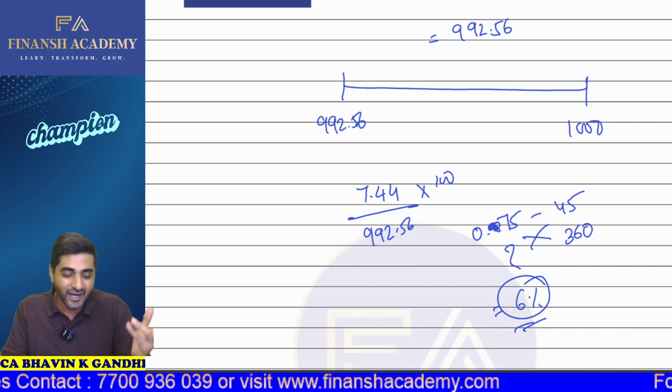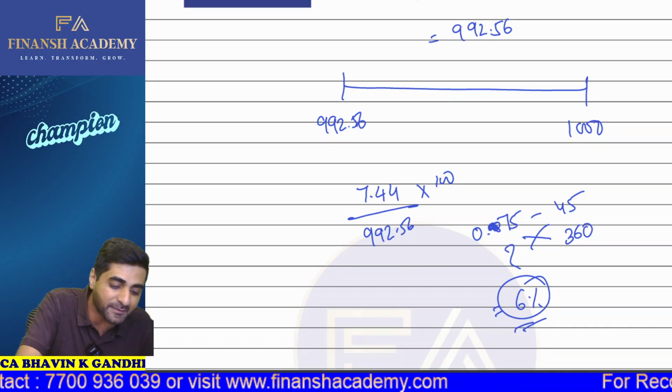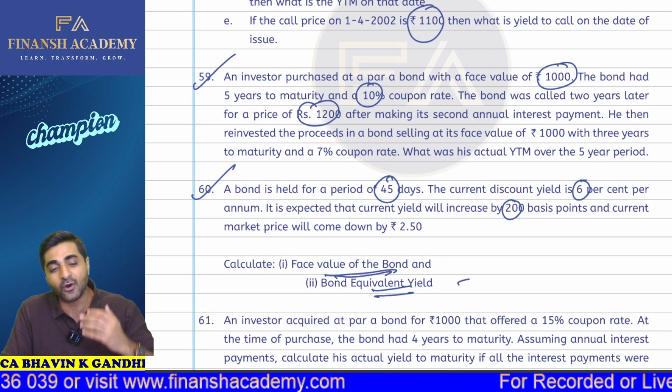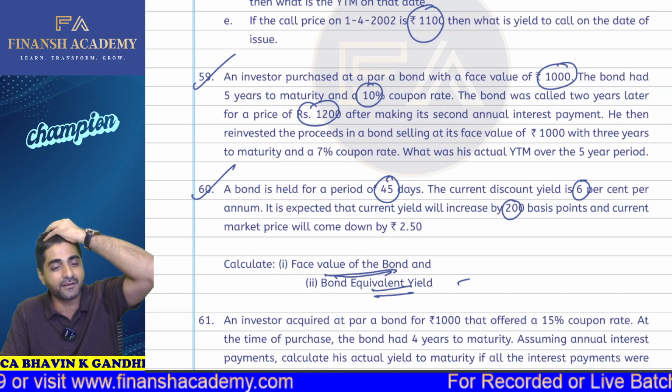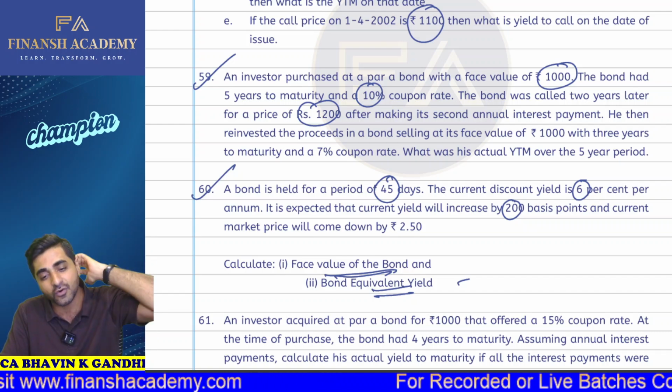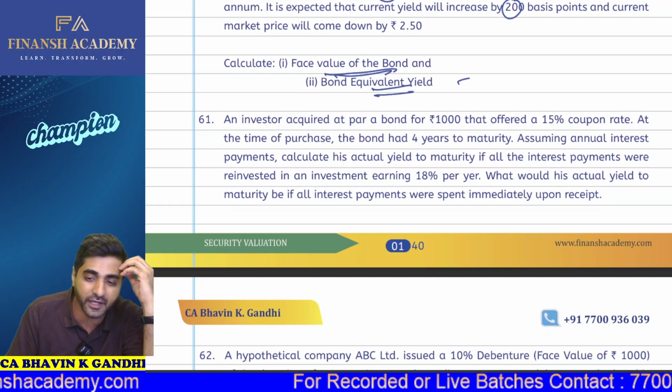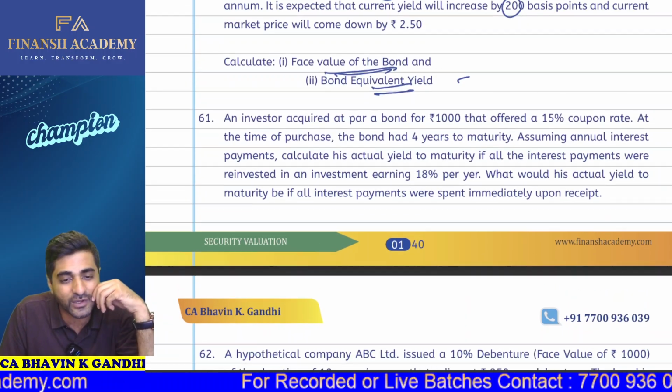Okay, so I don't know why the institute framed this particular question and asked it, because the answer here is going to be 6% itself. And also, when an 8% yield is given to you, obviously the answer for that is going to be similarly 8%. So there is no value addition to this particular question. Okay. So let's get started now with question number 61.